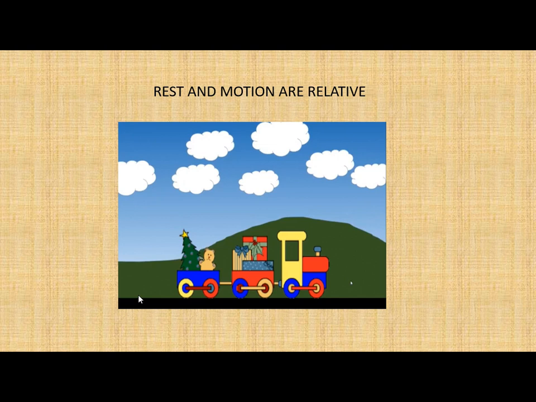So to those who are in motion, those who are in a car or in a train, it will appear as if the trees are also in motion. But to a person who is standing outside on the road or nearby the railway line, those objects will appear to be stationary.